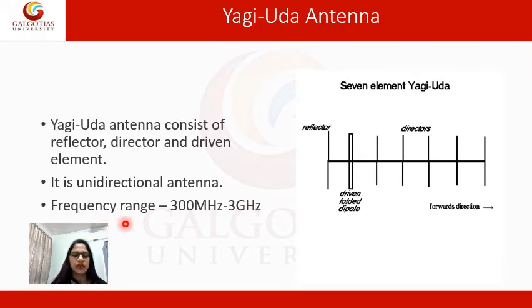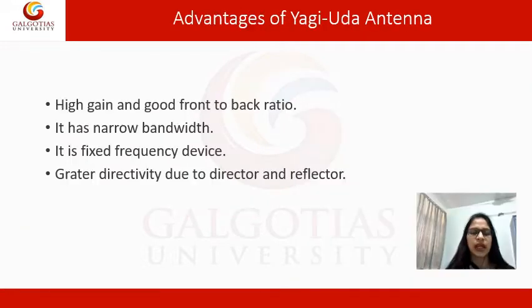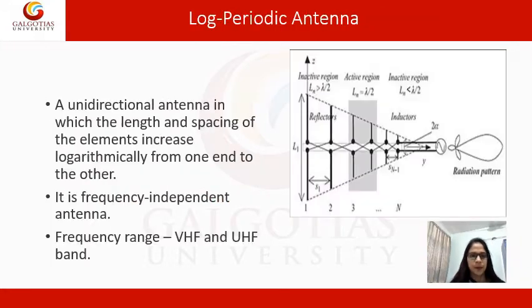So the frequency range of Yagi-Uda antenna varies from 300 MHz to 3 GHz. Due to this frequency range, Yagi-Uda antenna has some advantages: it has high gain, it has good front to back ratio, it has narrow bandwidth, it is a fixed frequency device and it has greater directivity due to the reflector and director.